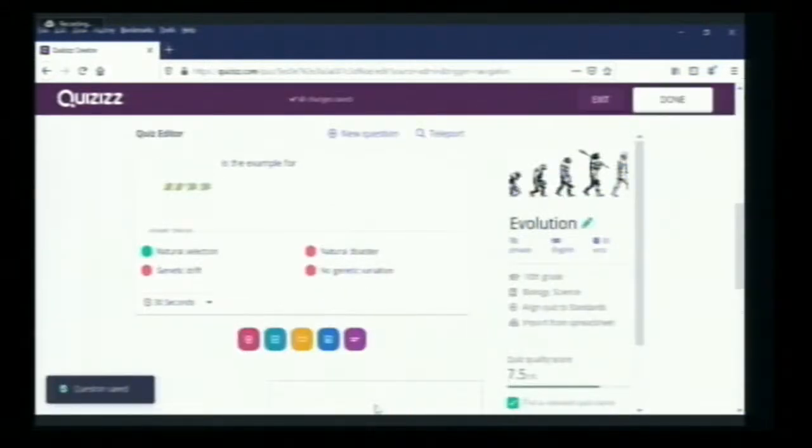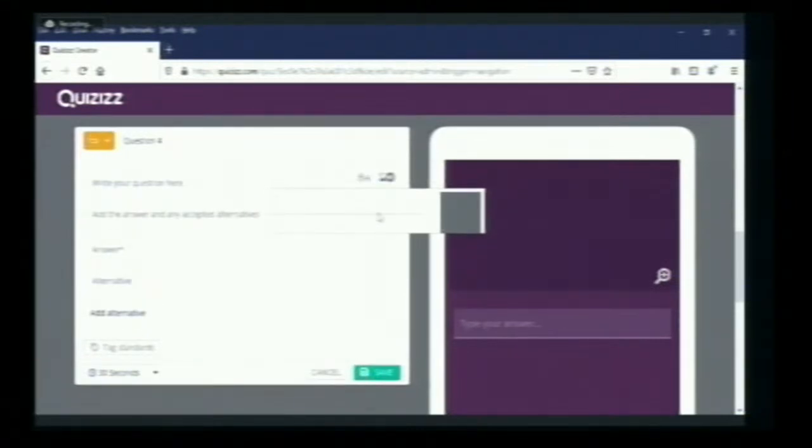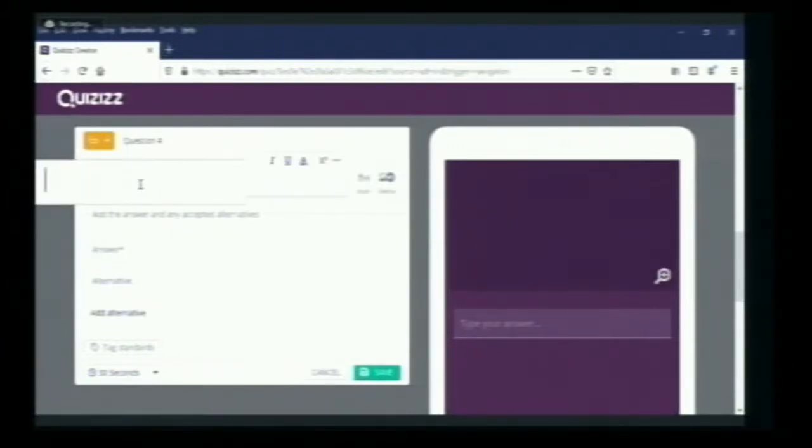So I created 3 questions, and for the next question I want to give a fill in the blank. In the same quiz, you can add a multiple choice question, fill in the blanks, or poll type. So now I will write the question. Here I will type, a mistake or change in DNA is called.